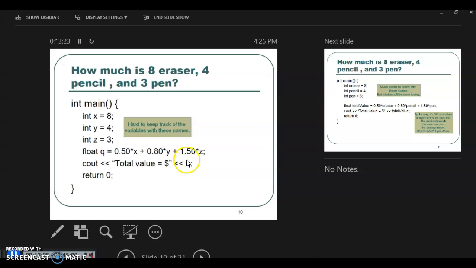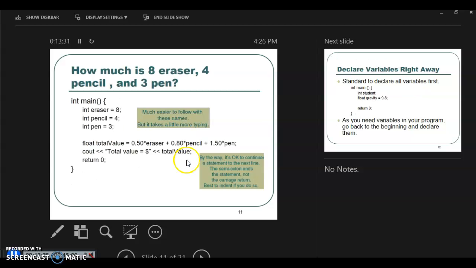Eraser, pen, pencil, something like that. And then you get a total value like that. So this is easier to follow. It takes a little more typing, of course, but a lot of times our flow of thought is much more important than whether or not we spend more time typing.